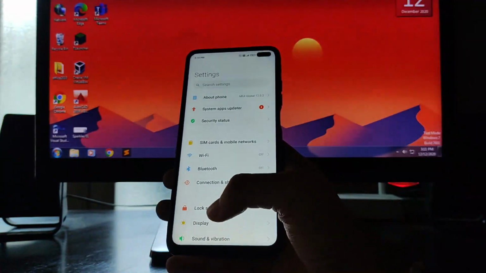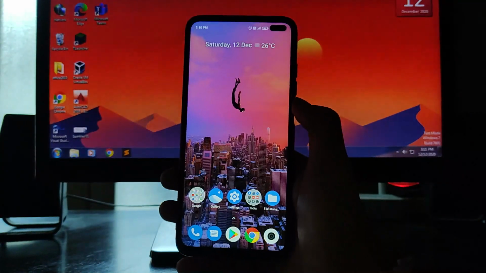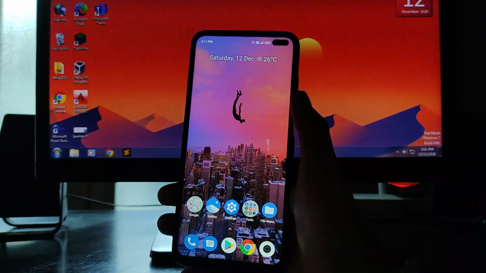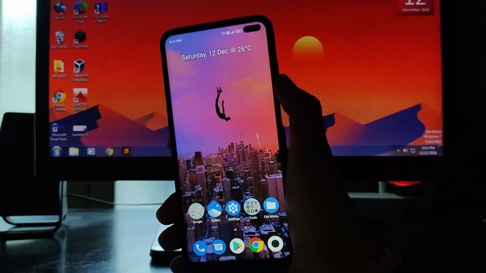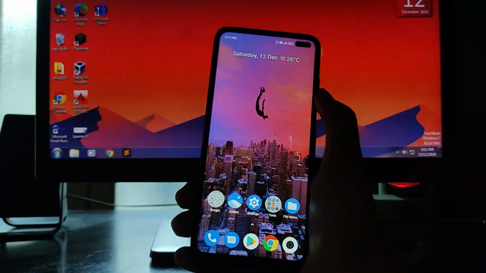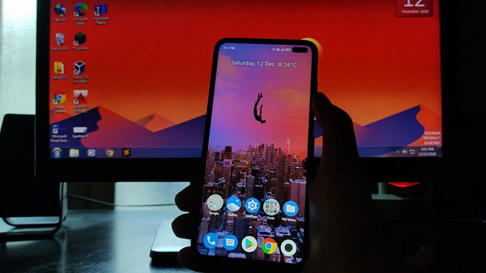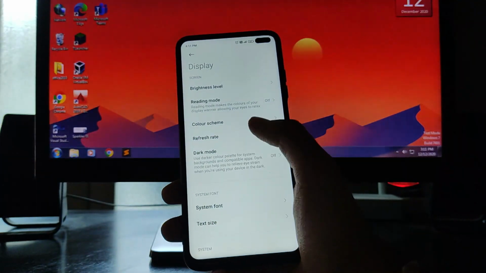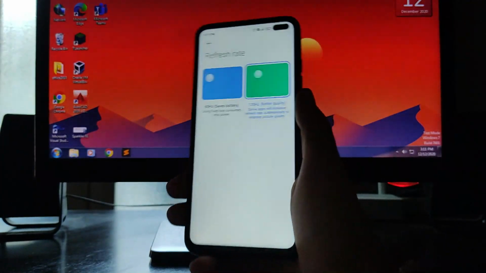Today I am going to show you a big problem with the Poco X2 display. It automatically changes its refresh rate to 90 Hz, though there is no option of 90 Hz in the settings. So I'm going to show you that in this video. Just stay tuned and watch the video till the end. So guys, let's begin.